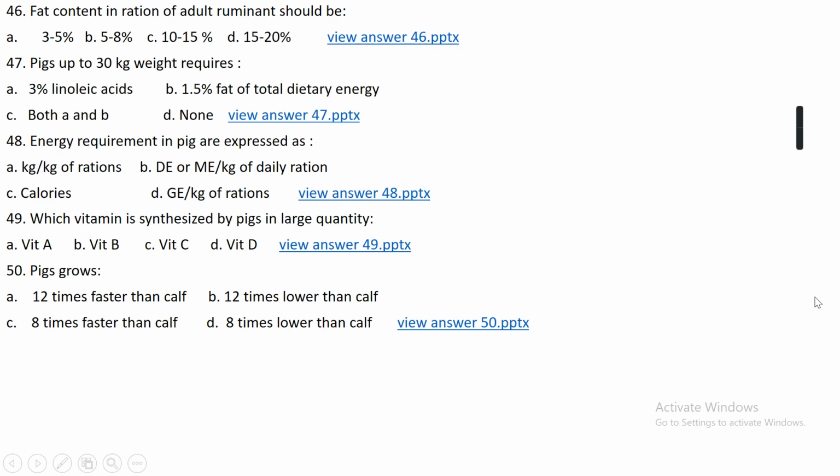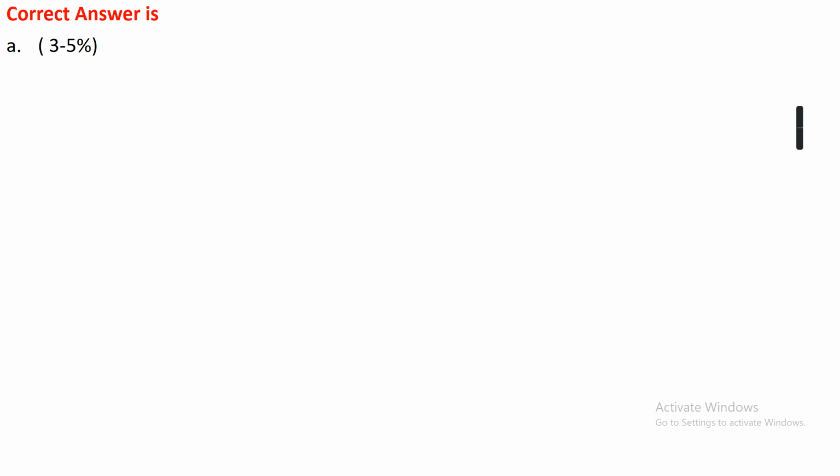Question number 46. Fat contained in ration of adult ruminant should be option A, 3 to 5%, option B, 5 to 8%, option C, 10 to 15%, or option D, 15 to 20%. The right answer is 3 to 5%. In ruminants, the ration should include 3 to 5% fat.